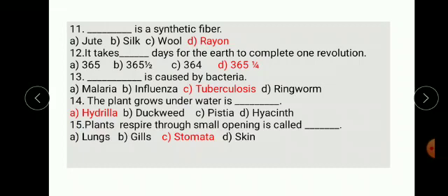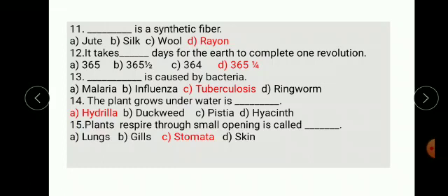Next one. It takes dash days for the Earth to complete one revolution.